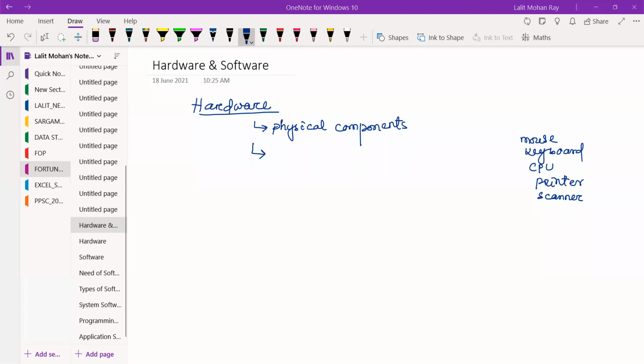Wait, the volume is... Tell. Router. Then any other? Sir, different types of interpreters. Yes. Sorry, what are you saying?